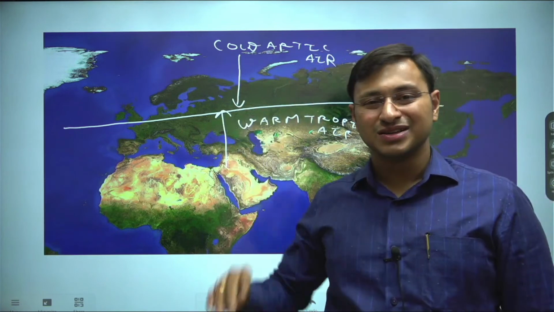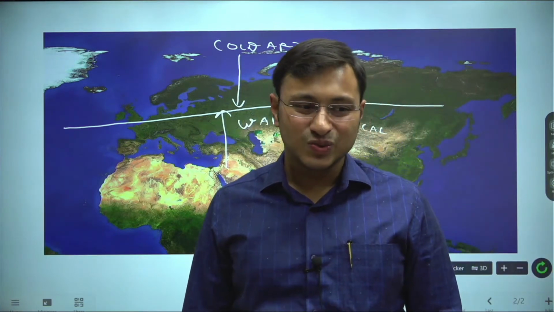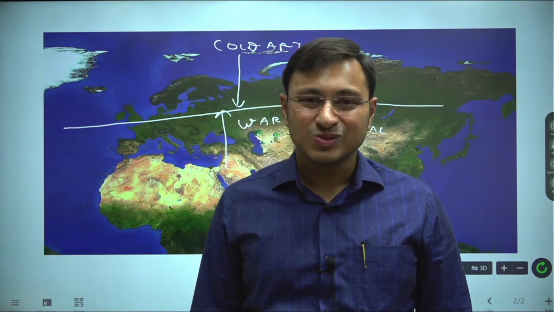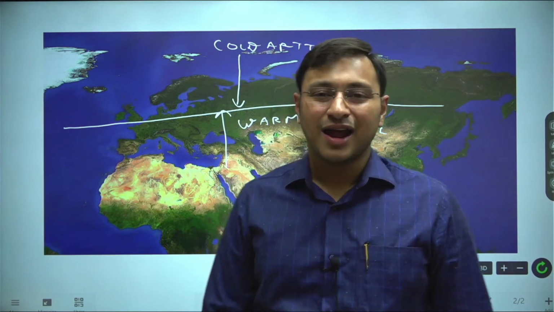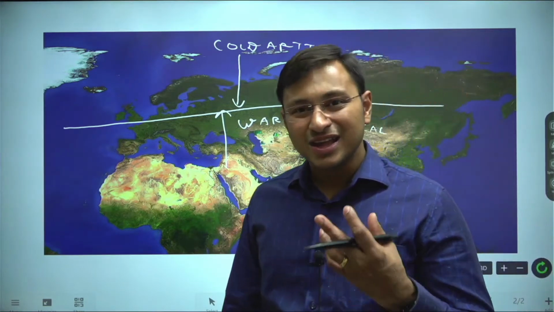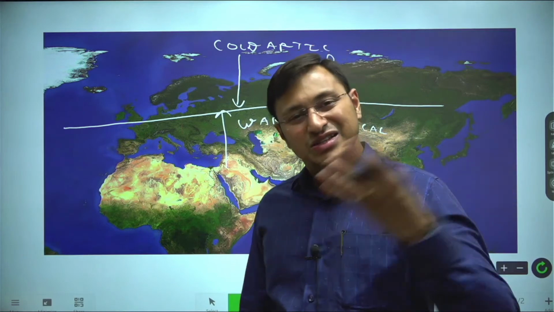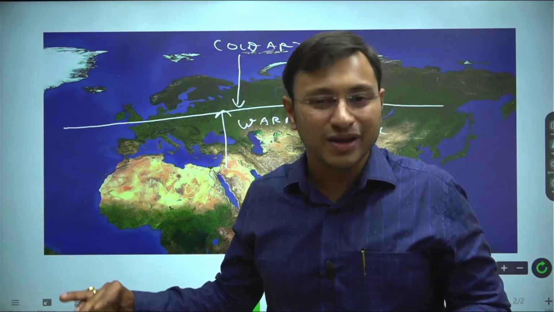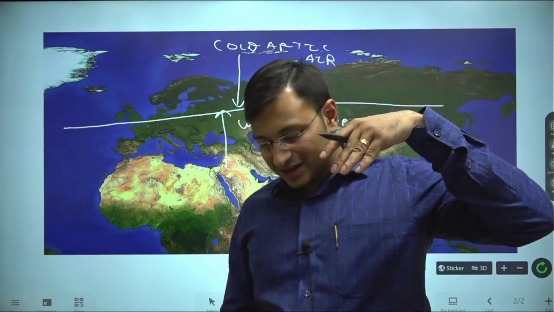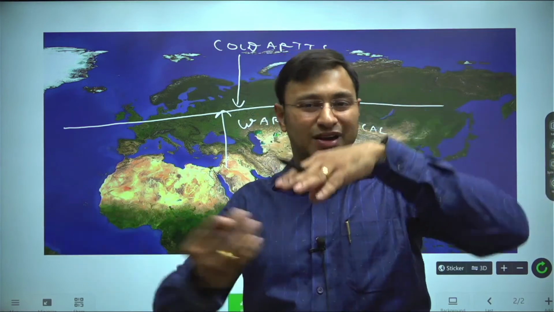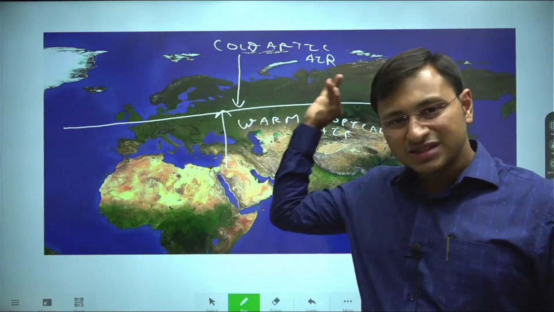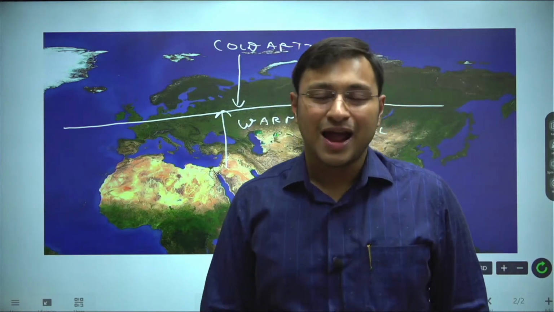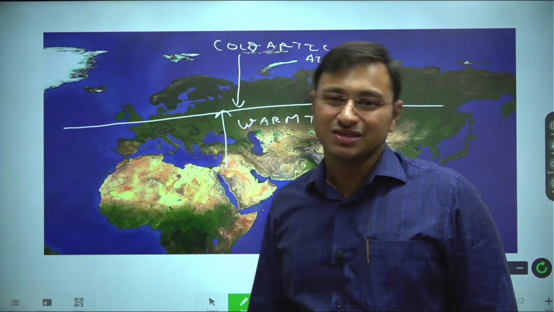And hence, what kind of vegetation will you have in this world? You will have the taiga, coniferous forests. Coniferous forest means those forests are green throughout the year. You will ask me, sir, how come they are green? Because you have rainfall well distributed throughout the year, because in these latitudes you have the dynamism of the earth coming into play, where the cold air from the Arctic meets the warm air from the tropics. You have frontal mechanisms, and hence a vegetation called the taiga coniferous vegetation, with big coniferous trees in this part of the world.